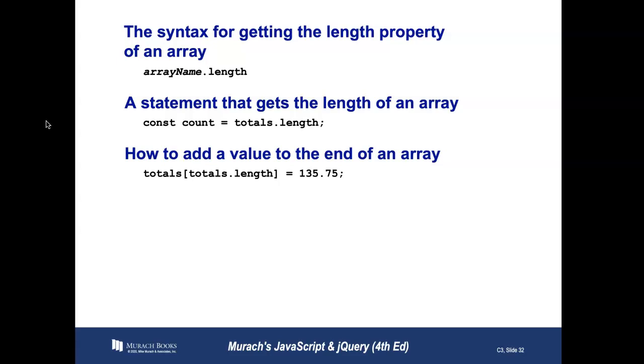So how do we add a value to the end of the array? We can do totals[totals.length] equals 135.75. Because the length is the total number, that means we've added an element to the end of the array, because the length itself would be one more than the last zero-based index. So if you think about the totals, last time it was 0, 1, 2. Those were the indices. Totals.length would be 3, so it's basically totals[3] equals 135.75. That's because arrays start at 0.